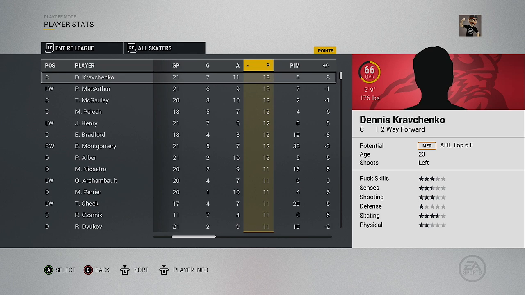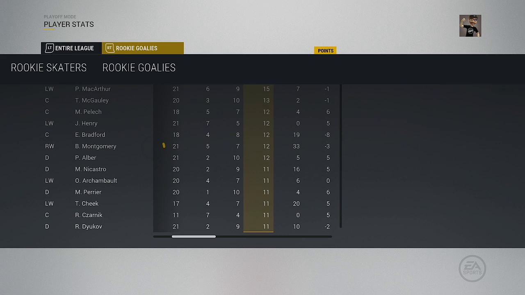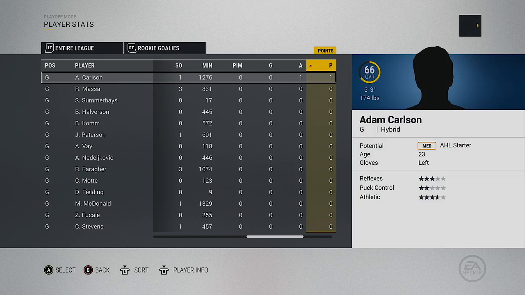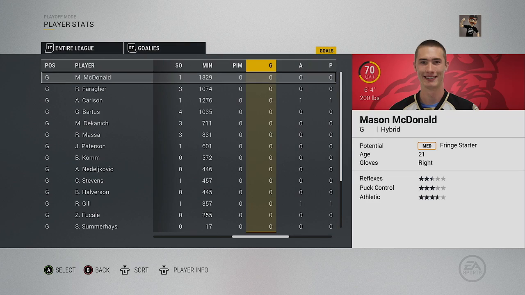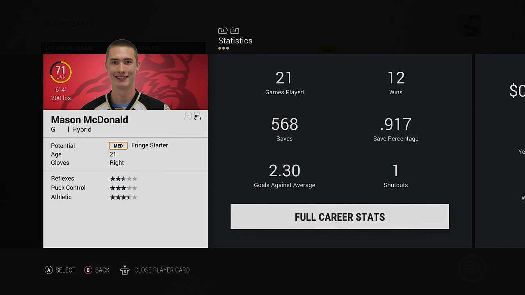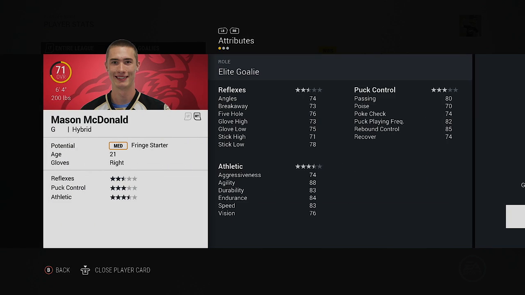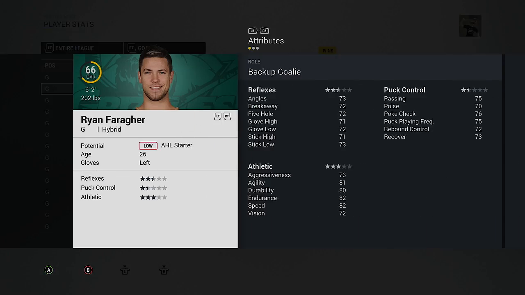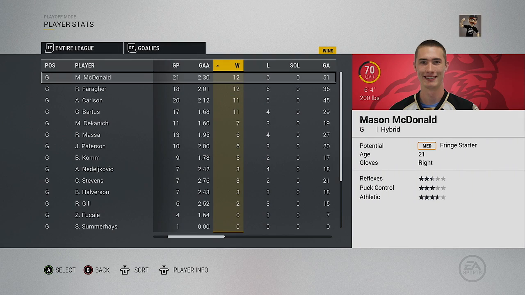All these names really don't ring a bell to me other than a couple guys here and there. But I want to go to the goaltender stats just to take a look at who's leading the way, and it is Mason McDonald, who used to be, his role is an elite goaltender, really. That is very, very interesting. That's his role. Does he have that? Very interesting.